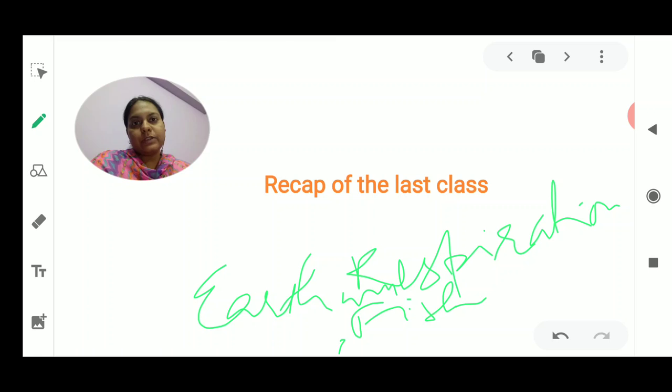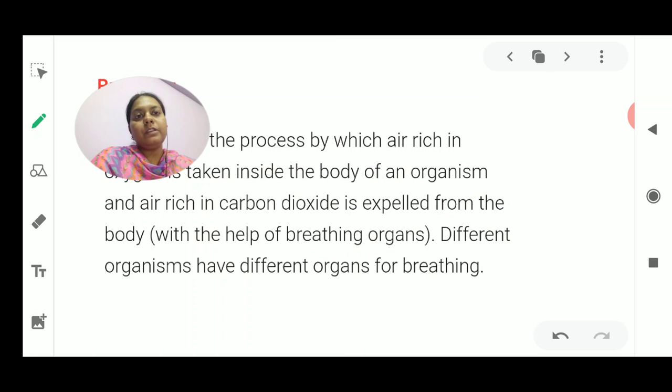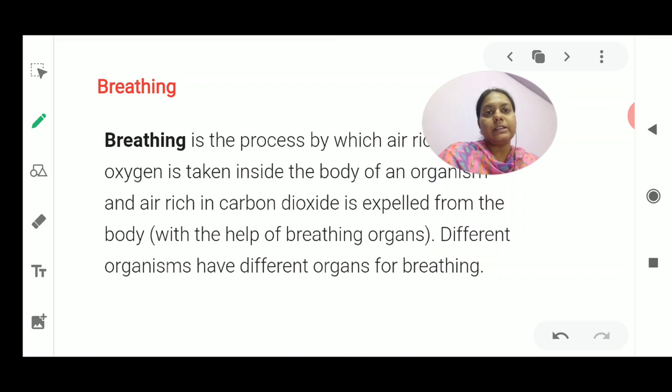Now today we are going to discuss the next, more complex animal and its respiration, that is, the human respiratory system. Before that, I'll discuss the word breathing. Breathing is responsible for taking in oxygen and giving out carbon dioxide. Once we take in oxygen and give out carbon dioxide, various chemical reactions take place. Now it is time to discuss breathing and the respiratory system of humans in detail.